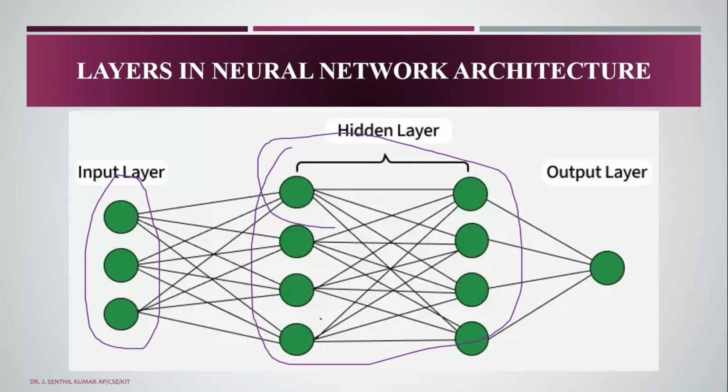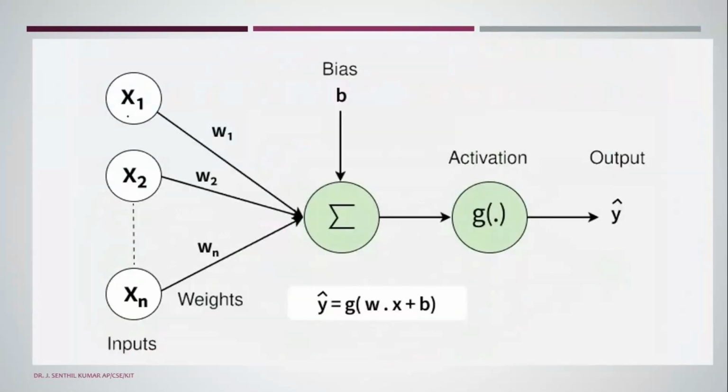Actually, this is in the form of a feed forward network. We'll be studying feed forward neural networks. So this is the structure of a feed forward neural network, right? You can see the input values and the weights, and with the help of the bias it will be calculated. So this is the equation to calculate.